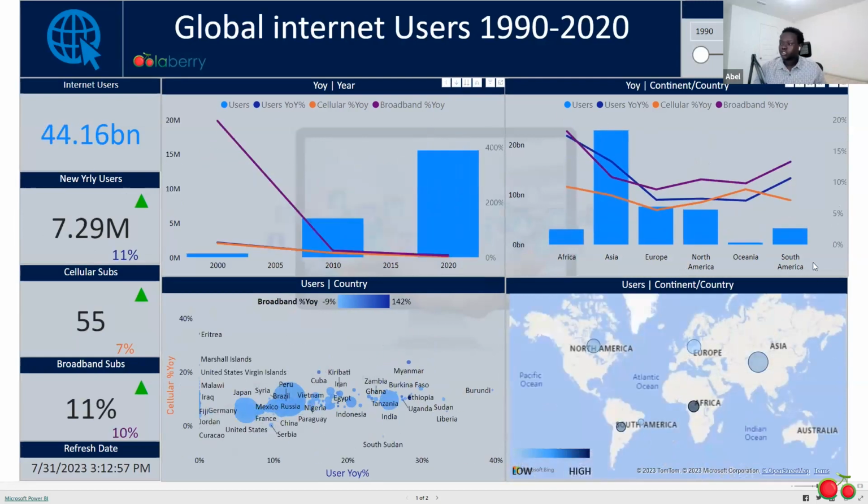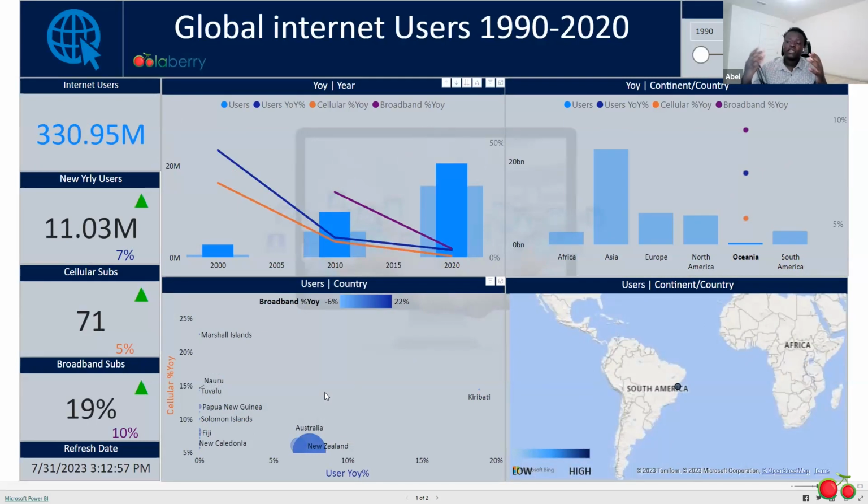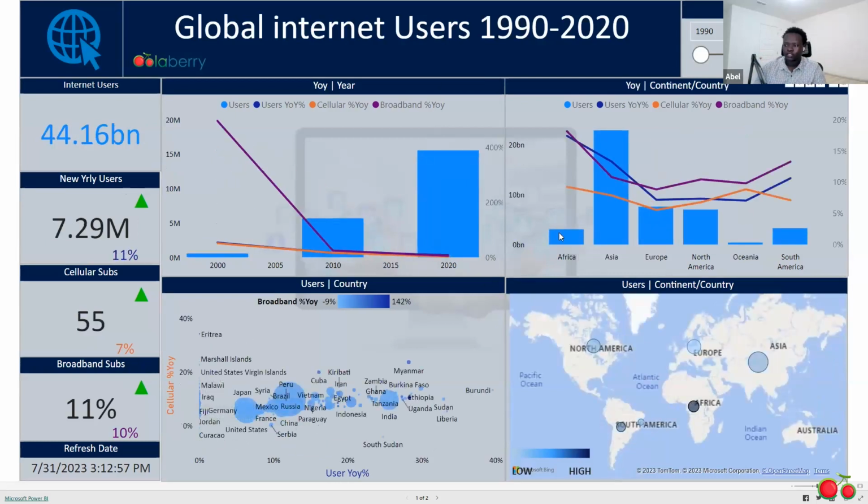In Oceania countries, even though they're the lowest amount of users, they had a very big difference when it comes to their broadband subscription. As you can see here, New Zealand had a different number compared to every other broadband subscription. As you can see, we have Fiji, New Caledonia, Solar, all the way to the left, showcasing that their year-over-year cellular subscription, or their internet usage, was the lowest compared to other continents. Let's go back into Africa specifically.